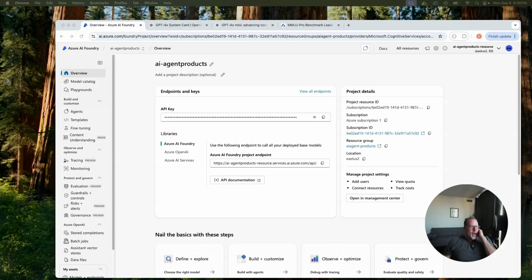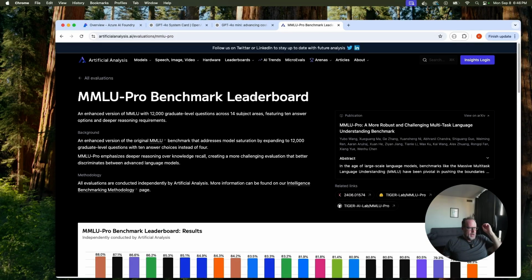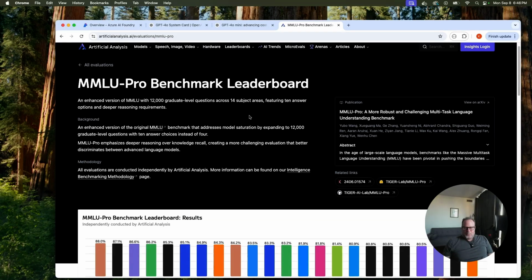Okay, we are back in Azure AI Foundry. And as I said, we are going to start evaluating models. And we are going to evaluate GPT-4o and GPT-4o mini. Now, before we do that, as you know, with evaluation, a lot of people, the first thing they do when they start thinking about models to use, they go and look at benchmarks. And as I mentioned, the MMLU, Massive Multitask Language Understanding, that's the benchmark most people quote.